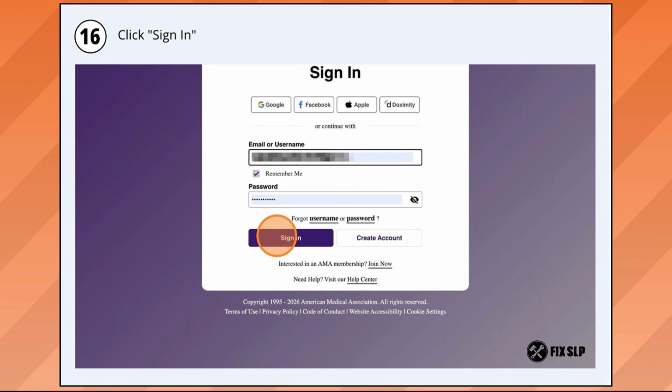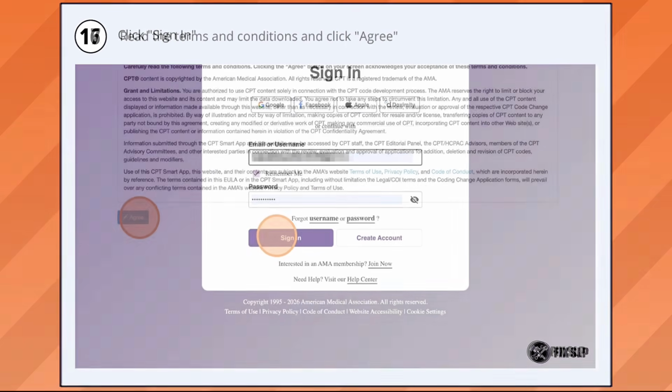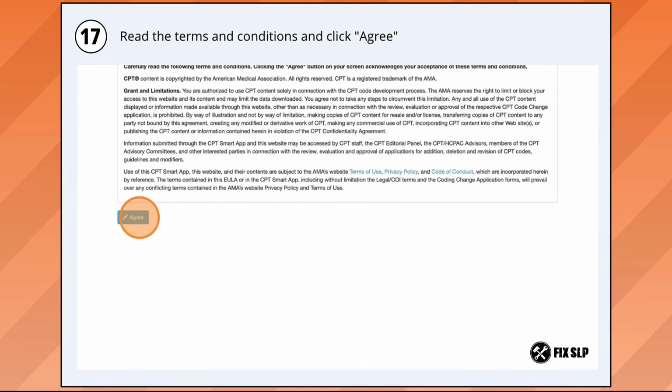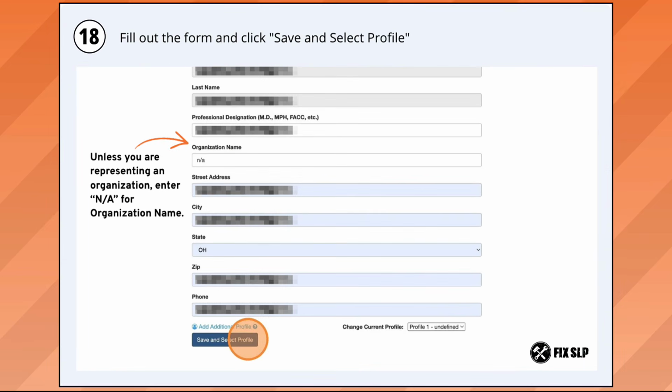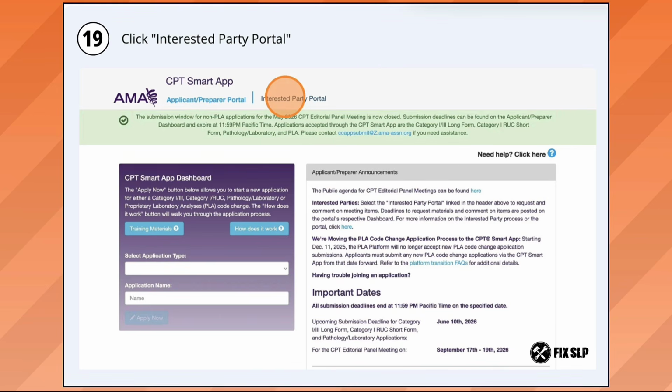If you already created your account, this is where you're going to sign in and where you're going to read terms and conditions. You need to set up a profile, so fill out all of the information on this screen. If you are not representing your employer or an organization, you will put Not Applicable in the organization name box. Once you have everything in, choose the Save and Select Profile button. And you will be taken to this screen.